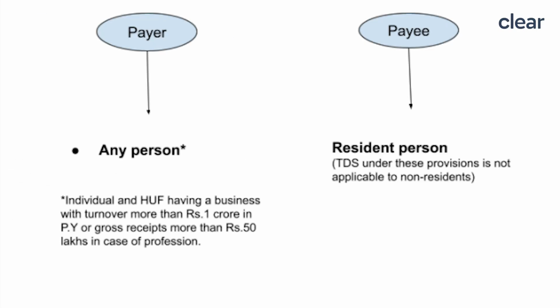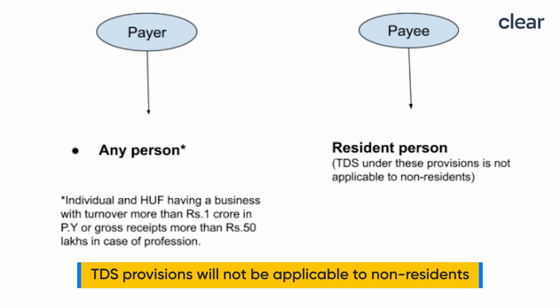Firstly, we will see who is the payer and the payee to whom these TDS provisions will become applicable. Now, the payer can be any person defined in the Act, like an individual, HUF, company, private and public, etc. But there is a condition to this. We will see that in a minute. Now, the payee can only be a resident person. This means that these TDS provisions will not become applicable to non-residents.